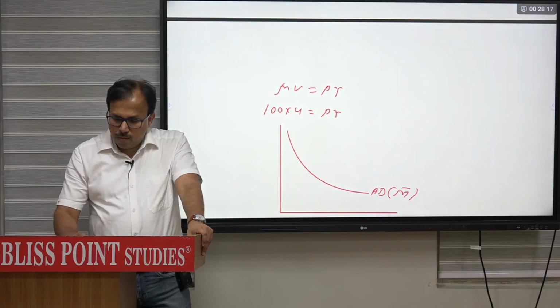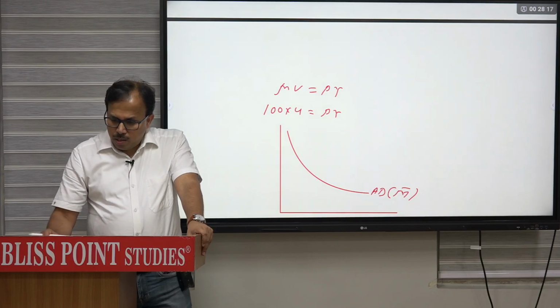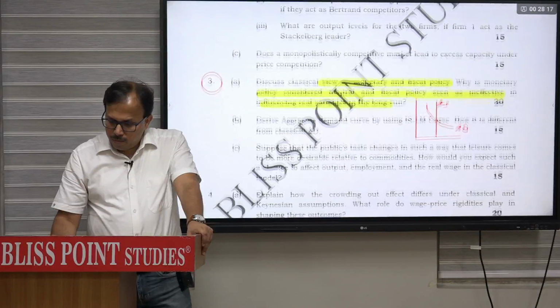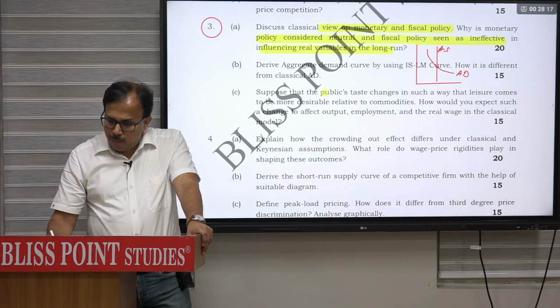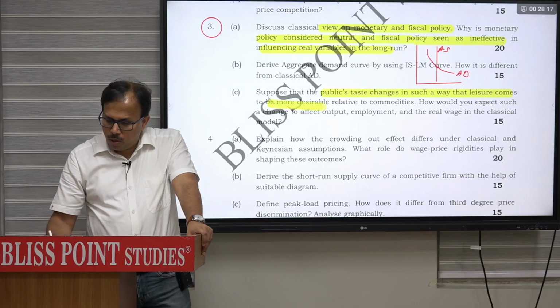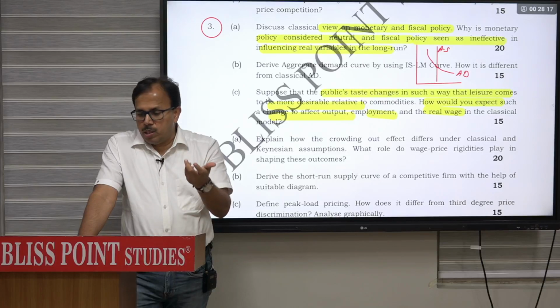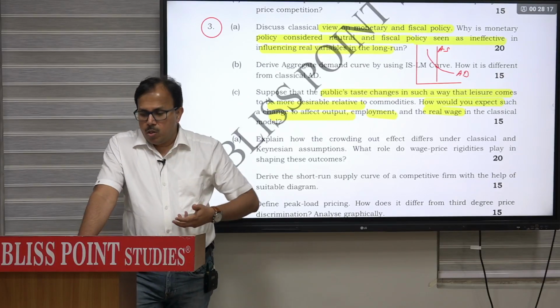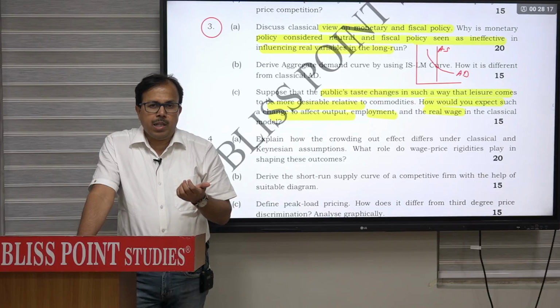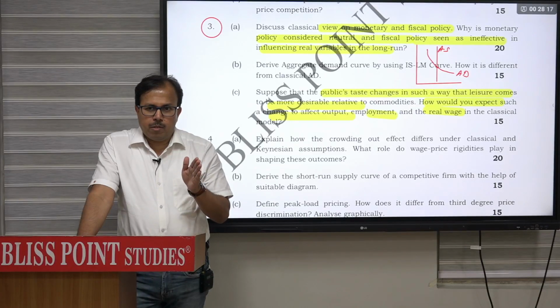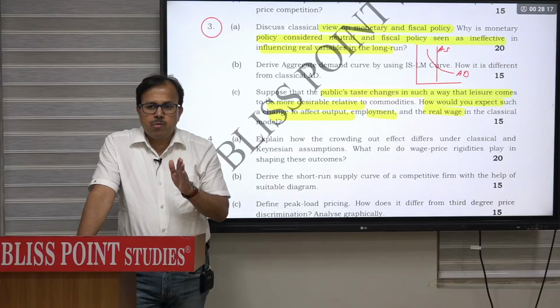Then third C, that question first. Suppose that public taste changes in such a way that leisure becomes more desirable. How would you expect such change to affect output, employment and real wage in the classical model? Leisure becomes more desirable, that means you prefer more of leisure. So if you prefer more of leisure, naturally worker will work less. Labor supply will shift to the left. Full employment will decrease. And as full employment will decrease, output will also decrease. And as output will decrease, aggregate supply will shift to the left.